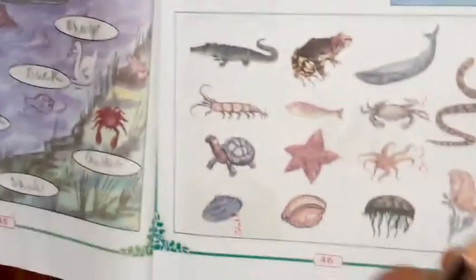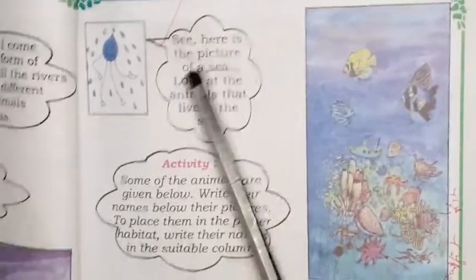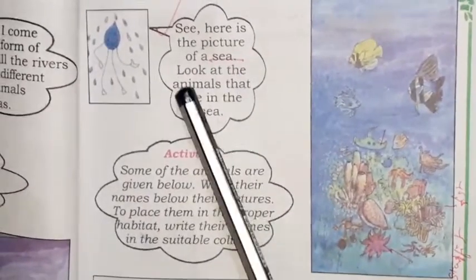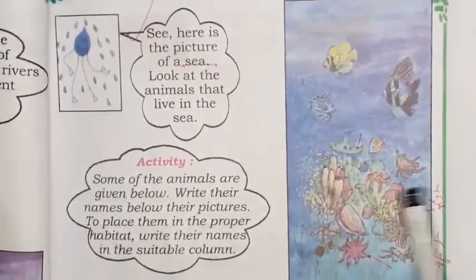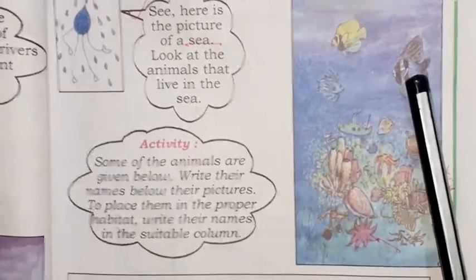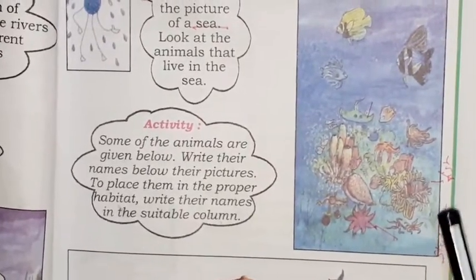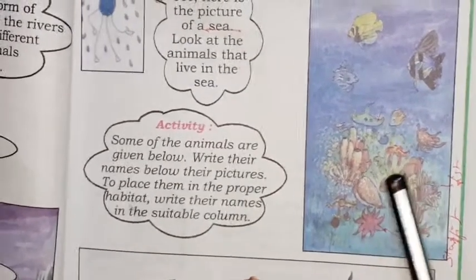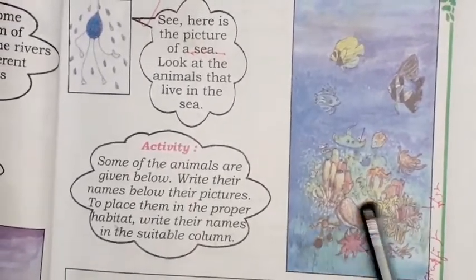Next, children, page number 46. See, here is a picture of a sea. Look at the animals that live in the sea. So children, this is the picture of the sea. Here are so many animals. Which are they? They are fish. So many fish. Here, starfish. Here, so many fish are there. Here, there is octopus. See here. Yes. Activity.